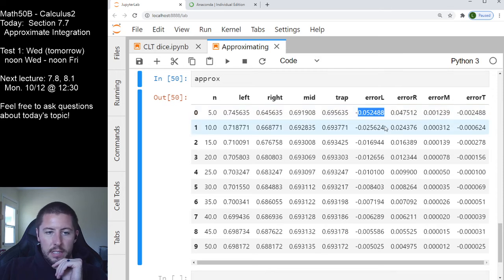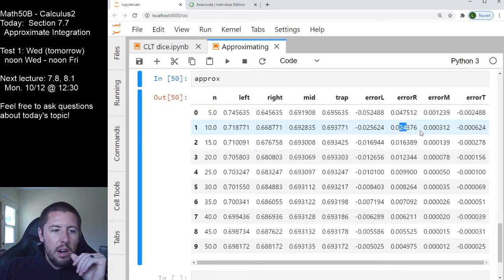The other thing I want us to see here is that when we do the left-hand sums right here, look at these two numbers. We go from about a 52 here to about a 26 here. It looked like in our first step, going from 5 to 10 subdivisions, we reduced our error by about half. Same thing here, from about 48 to about 24, reduced our error by about half. In our midpoint, we went from about a 12 to about a 3. We cut it down to only about a quarter of our error by doubling our number of subdivisions.